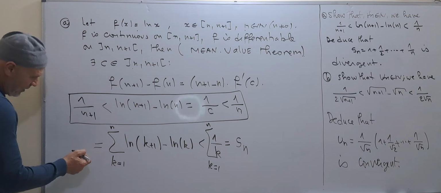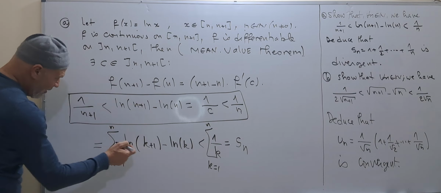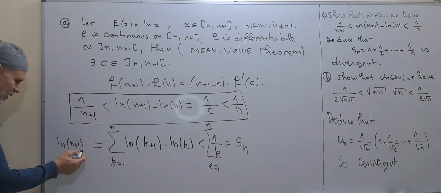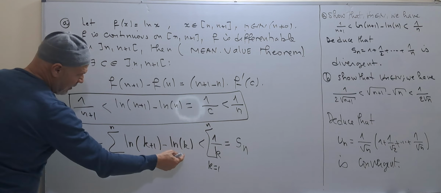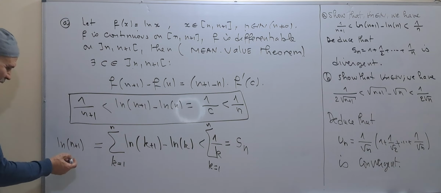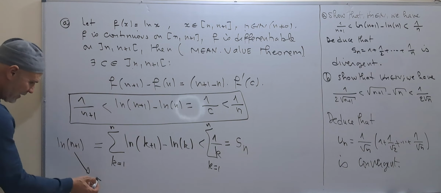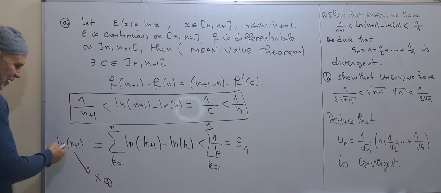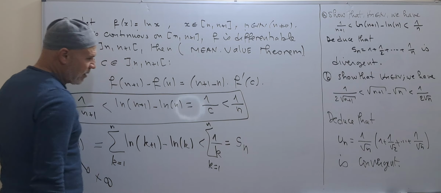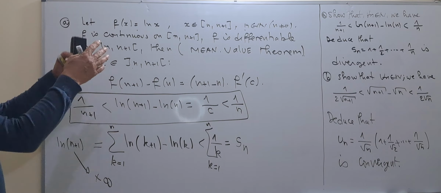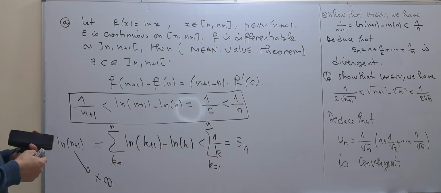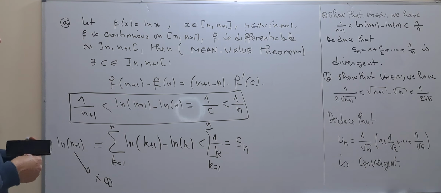This means that this is equal to the last term, ln of n plus 1, and the first term, minus ln 1, which is equal to 0. When n goes to plus infinity, this goes to plus infinity, and since this is less than this sum, which is the sequence, it goes to plus infinity, which means that it is a divergent sequence.